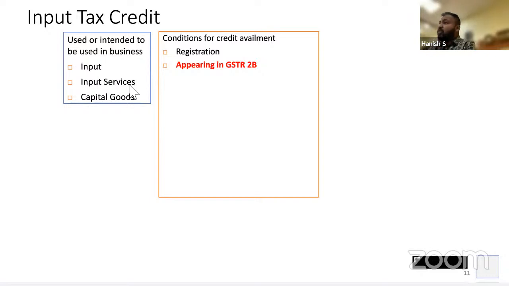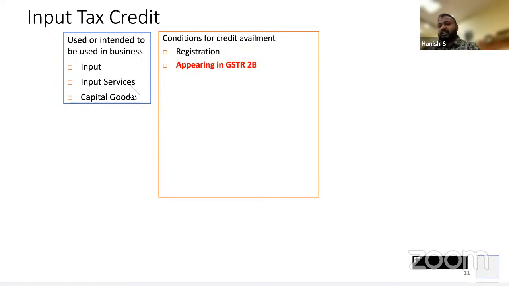Okay, my invoice he will get only in April return. So he will be able to claim the credit only in the month of April. It is very important that the vendor uploads the returns within the due date. If he does not, then the invoice will appear in the next month. So all the transactions are completed in this month, but the credit will be available in the next month. You're able to follow, right?